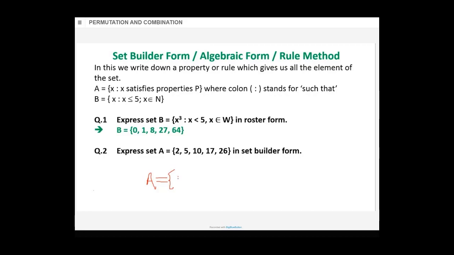Curly bracket, x, such that, colon. See, can you make some equation? Yeah, I know that. x square plus 1. Correct, good. x square plus 1 such that. But more will come after that, don't stop here. Such that x belongs to, and x belongs to something also has to come.